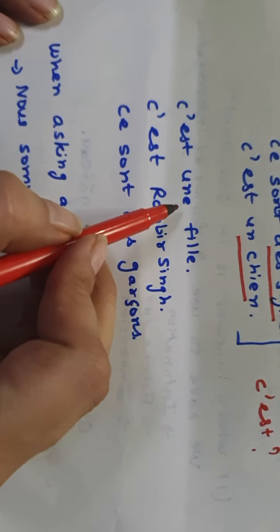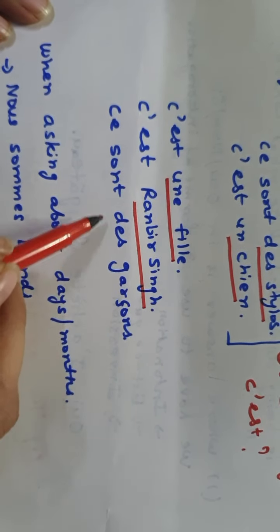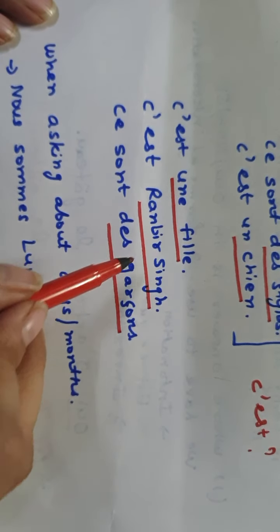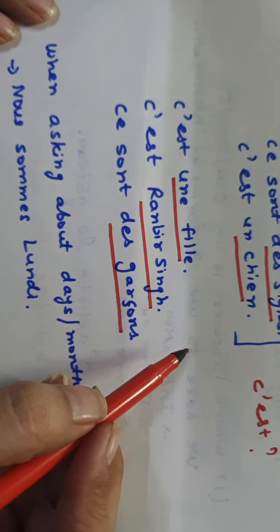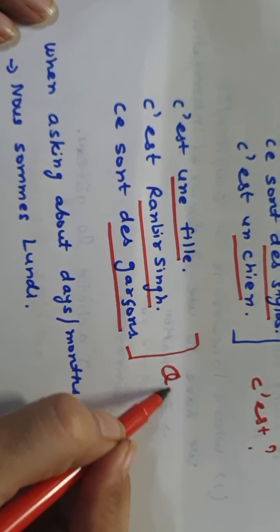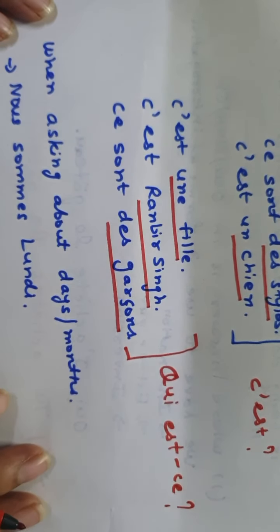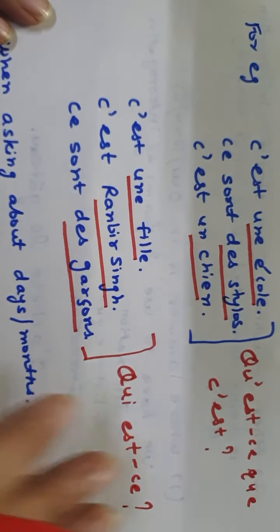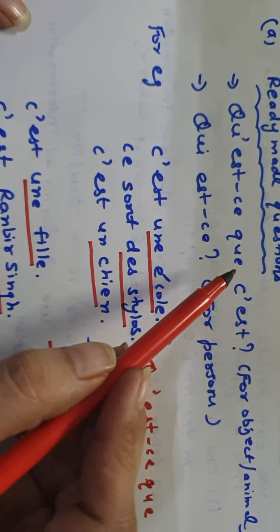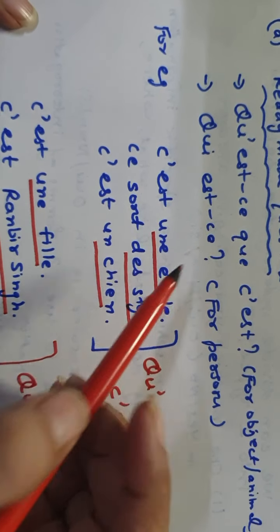Similarly, if a person has been mentioned, c'est une fille, c'est Ranveer Singh, ce sont des garçons, be it masculine or feminine, be it singular or plural. If information about a person has been sought, then you have to ask the question, who is this, that is qui est, who is this or who are these. Okay, so these are the first kind of ready-made question that you have already learnt, and you must revise these questions, you must learn these questions.